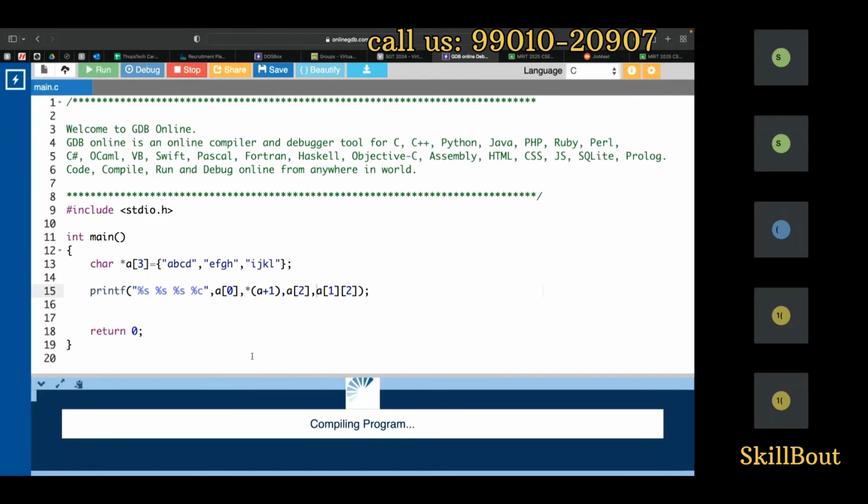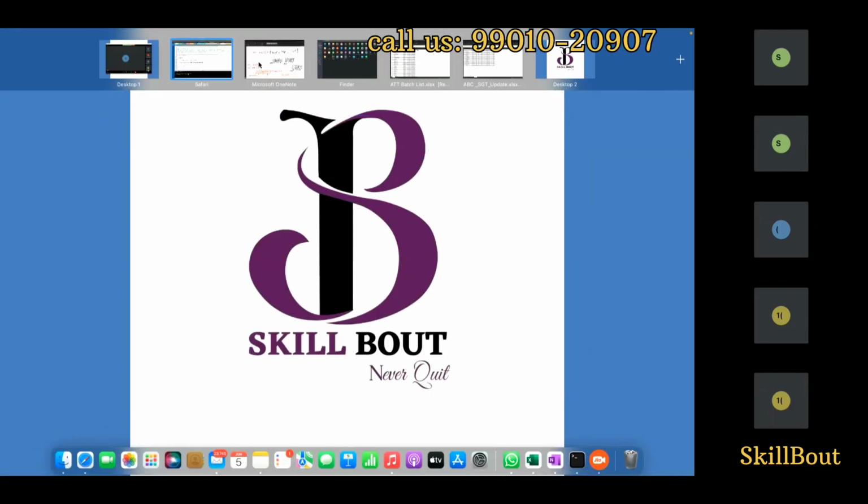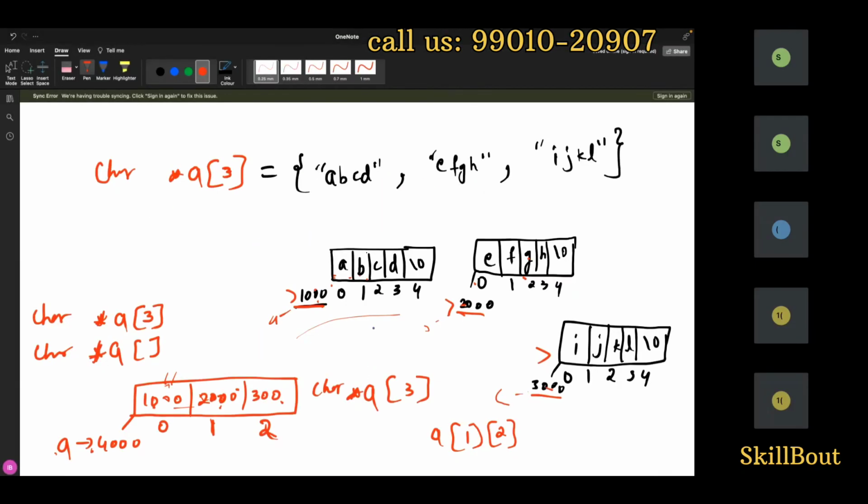It is basically A of 1 and 2, a two-dimensional array. Yeah, it is a two-dimensional array. Correct. This is how we create it. This concept is called pointed to a character. An array of addresses, each pointed to a character.